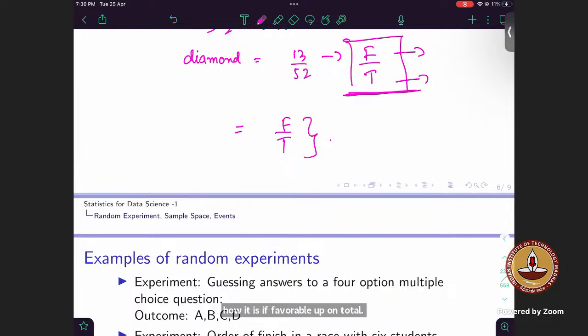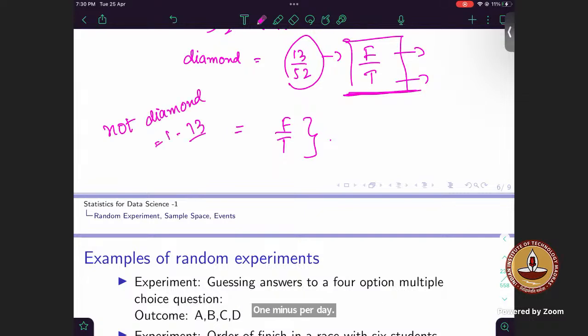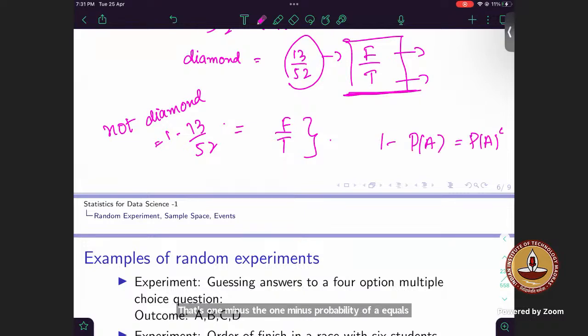Okay. So what is the probability of not a diamond? This was our probability of diamond. What is the probability of not diamond? 1 minus 13 upon 52, or you can take all the other cards as well. Whichever way you feel comfortable, right? That's 1 minus probability of A equals probability of A complement, right? Or you can see what are my favorable outcomes in A complement.